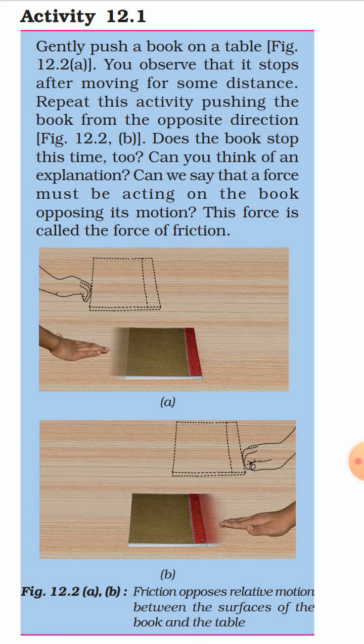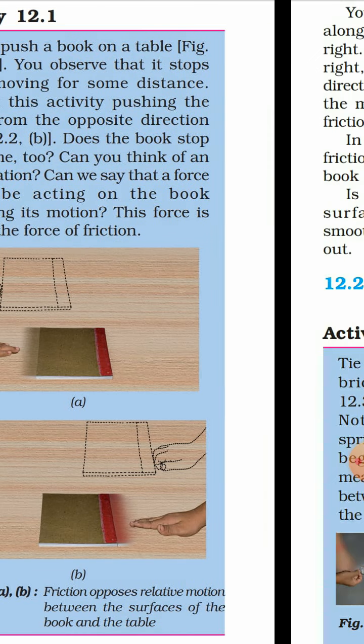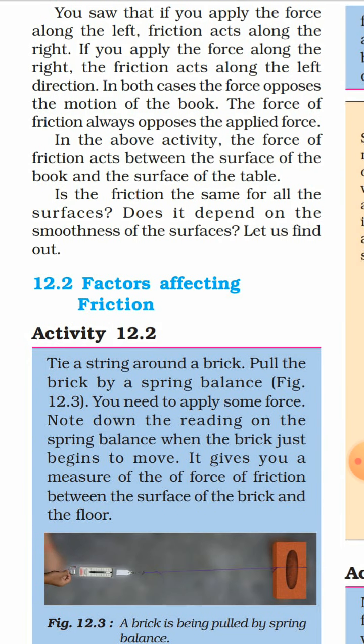So that is being explained with the help of this book which has been placed on a table and is moved with the help of a force applied on it in a particular direction. Okay, so basically you have now understood what friction is. So now we will come back to the topic. Okay, so you saw that if you apply the force along the left, the friction acts along the right.